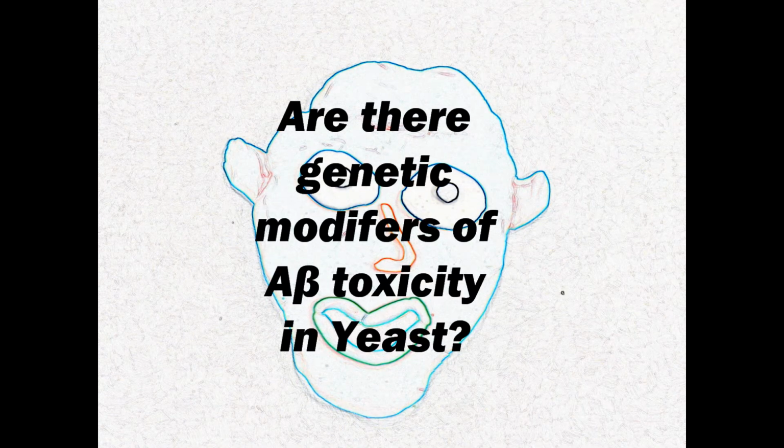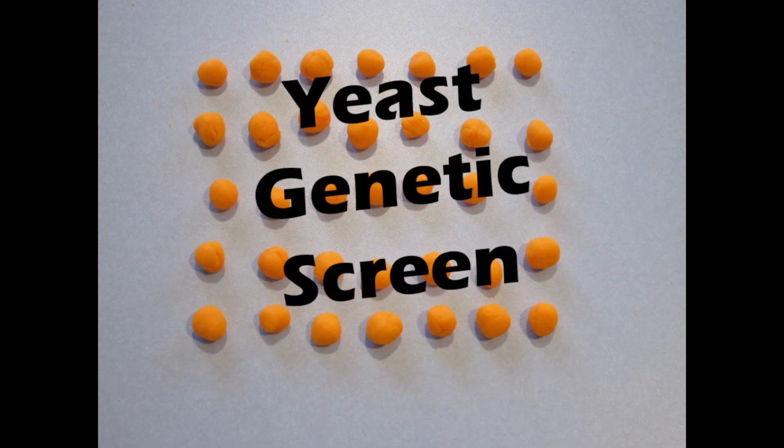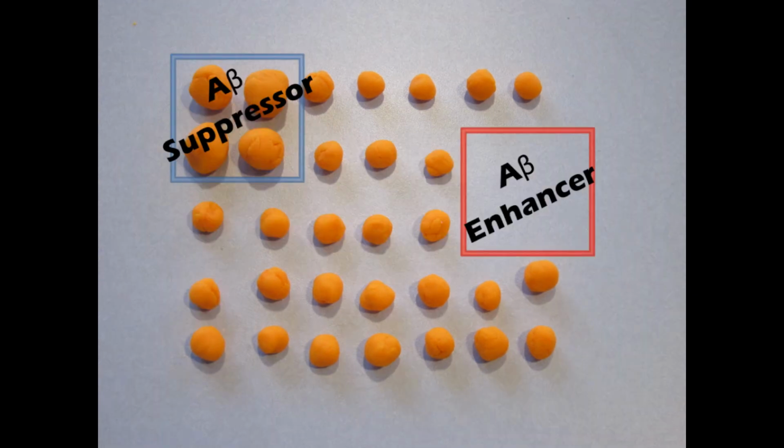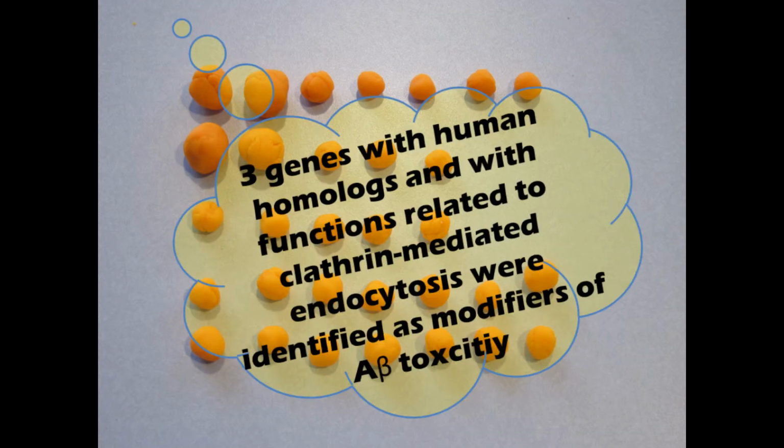Next, the authors wanted to identify genes that modulated A-beta toxicity. They transformed yeast with a library of 90% of the full-length open reading frames found in yeast, driven by the inducible GAL1 promoter. They induced in different media to identify enhancers and suppressors of A-beta toxicity. They identified 23 suppressors, 12 had human homologs, and 3 had known functions in endocytosis.